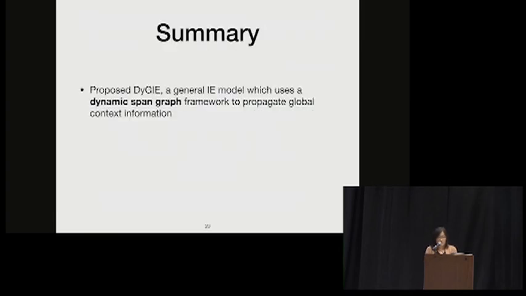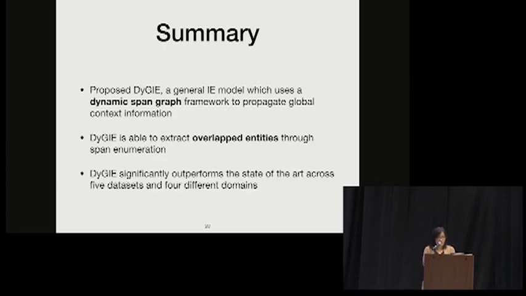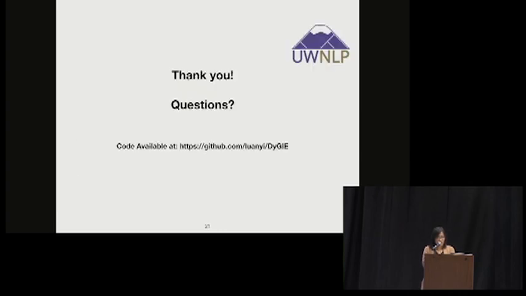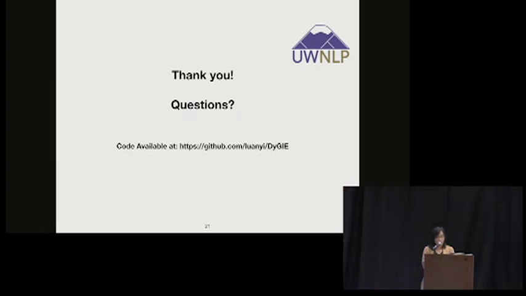So in summary, we propose the DyGIE model, which is a general information extraction model that uses a dynamic span graph framework to propagate global context information. DyGIE is able to extract overlapping entities through span enumeration. And DyGIE significantly outperformed the state-of-the-art across 5 different datasets and 4 different domains. Our code and everything is publicly available, so please refer to our repository.